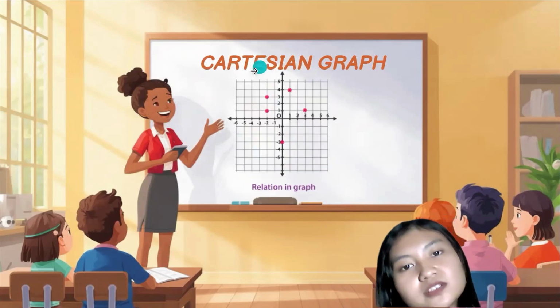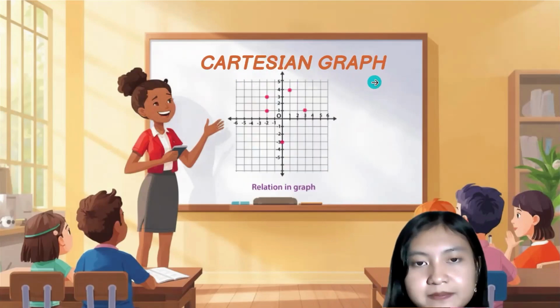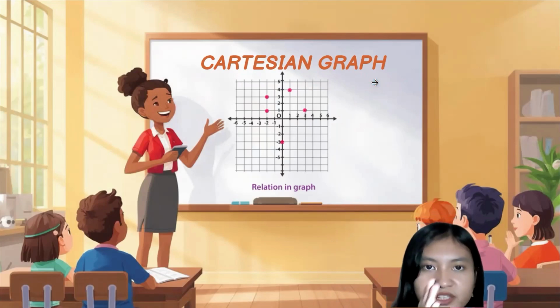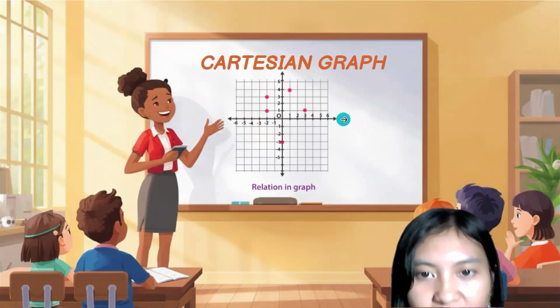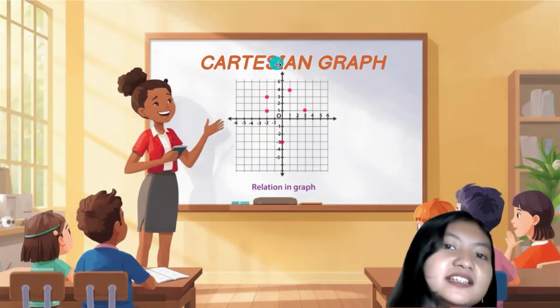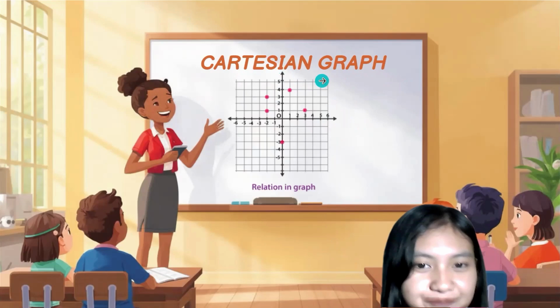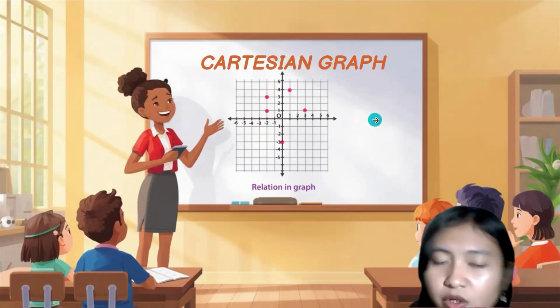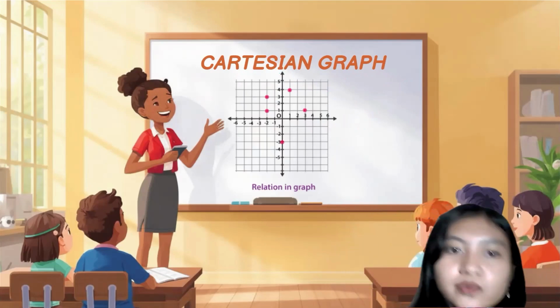And then there is also the Cartesian graph. We know that a Cartesian coordinate has two elements, the x-axis and y-axis. So we can also make the relation into a graph.